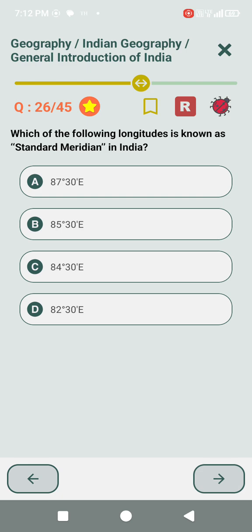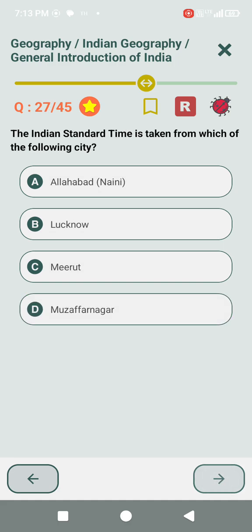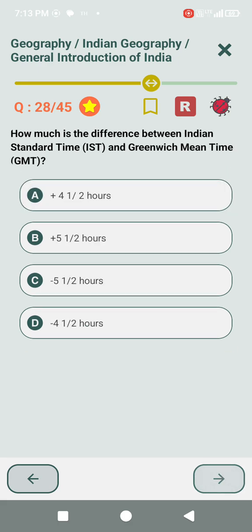Which of the following longitudes is known as the standard meridian in India? 82 and a half degree east. The Indian Standard Time is taken from which of the following cities? Allahabad, Delhi.